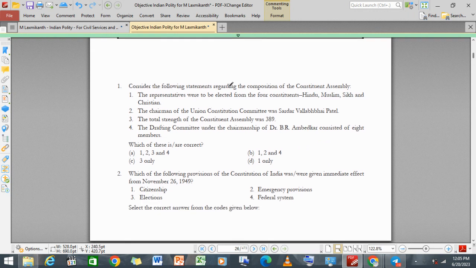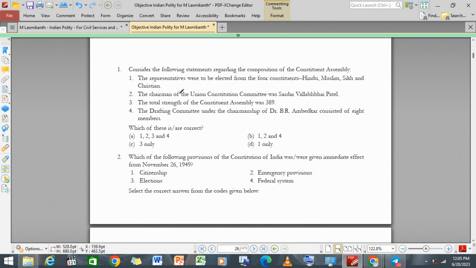Now consider the following statements regarding the composition of Constituent Assembly. All right, we have to consider the statements, and on the basis of that we will have to answer these questions. Now, the representatives were to be elected from the four constituents: Hindu, Muslim, Sikh, and Christian. No, it is not like that. It was not selected based on that. It was not Hindus, only Muslim, Sikh, and general. All right, this is how the constitution had to be made.